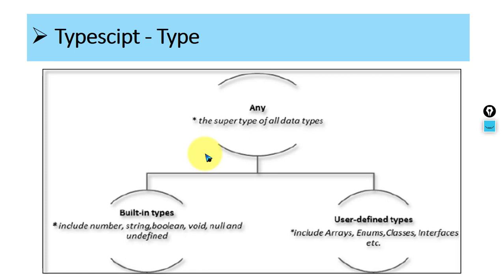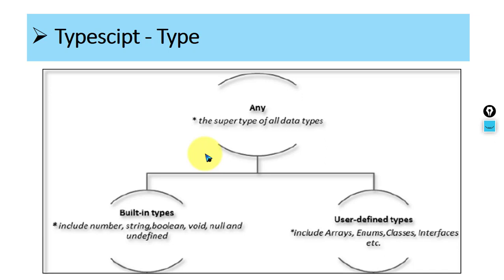Now the type. So what is a type? Basically, when you define a variable, we have to define it with a specific data type, right? So here the types are categorized like this. You have first the any type.